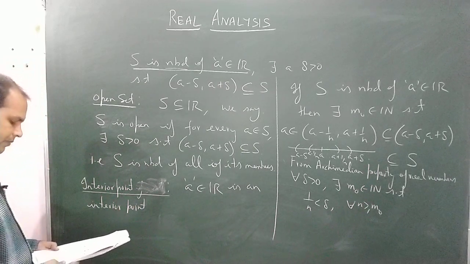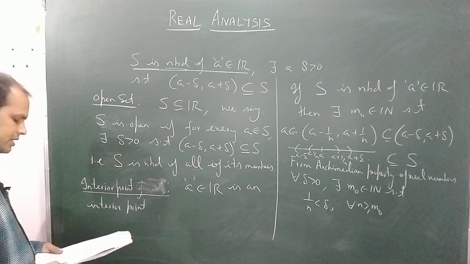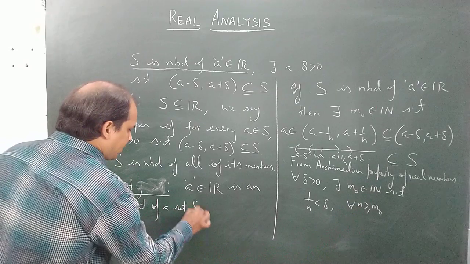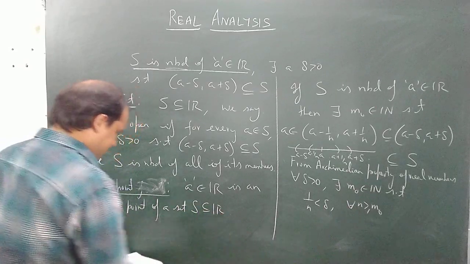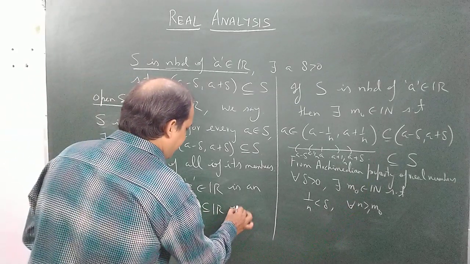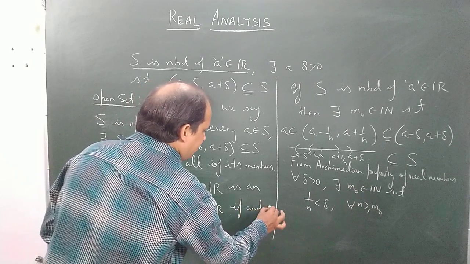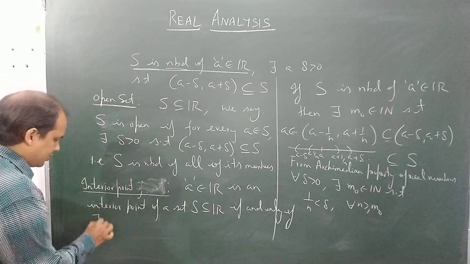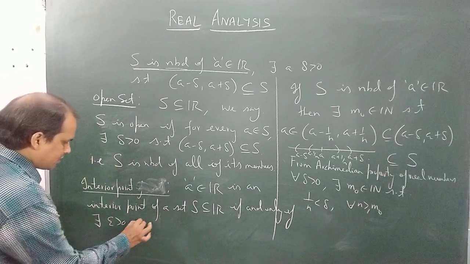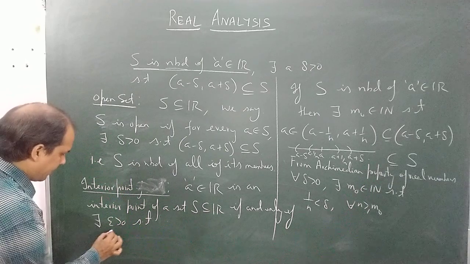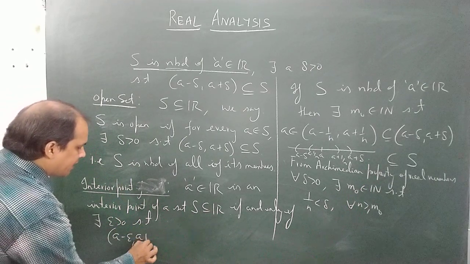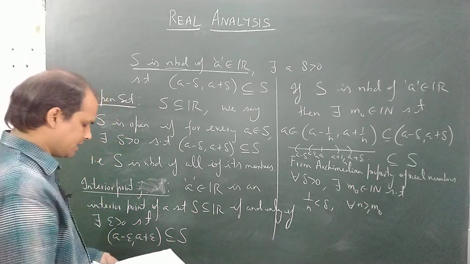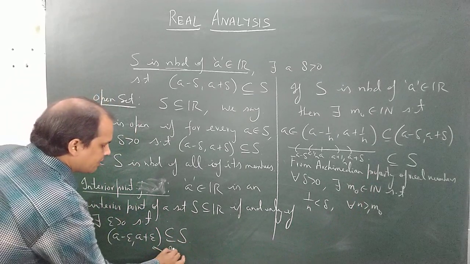So a belonging to R, any real number, is said to be an interior point of a set S subset of R if and only if there exists, say, epsilon greater than 0, such that (a minus epsilon, a plus epsilon), or one can take delta here, is contained in the set S. So this is clearly an interval.